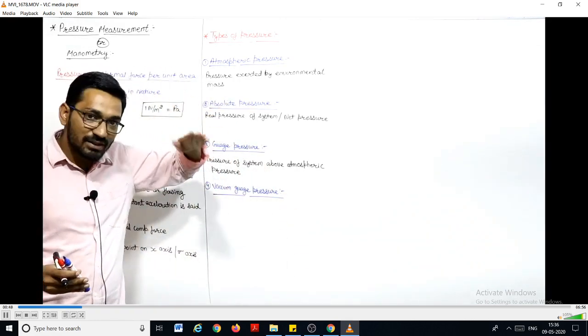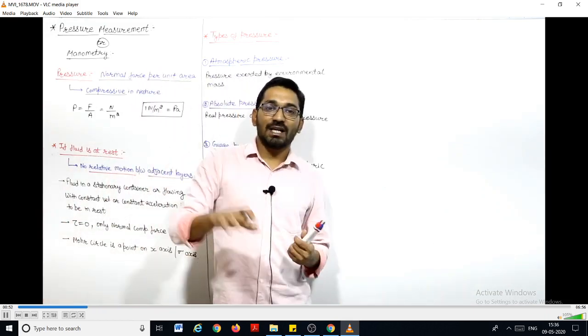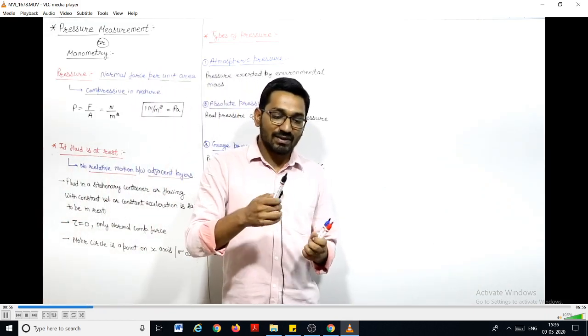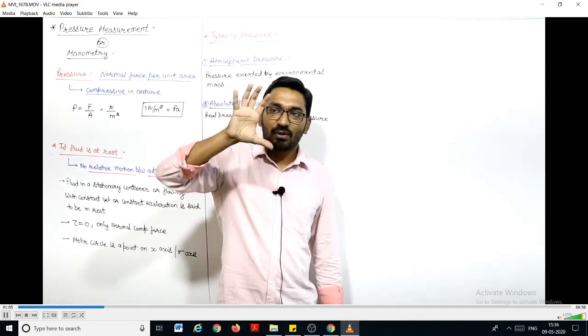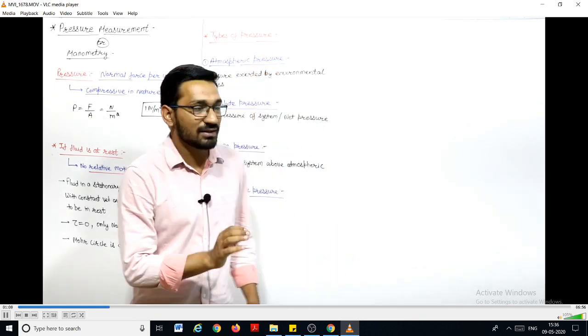And if we measure the pressure with reference to atmospheric, right? If we say that at present atmospheric pressure is 1 bar, and if in a system the absolute pressure is 5 bar, then the gauge pressure is 4 bar, right? Because if we measure from the 1 bar, it is 4 bar. So we can say this is the gauge pressure.